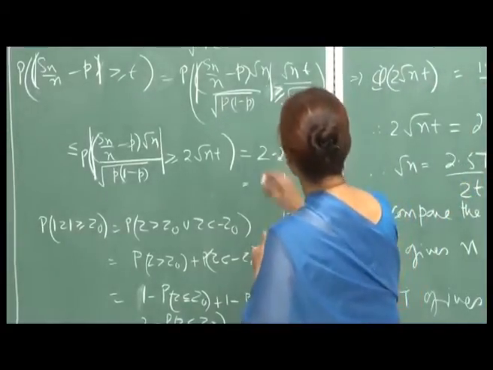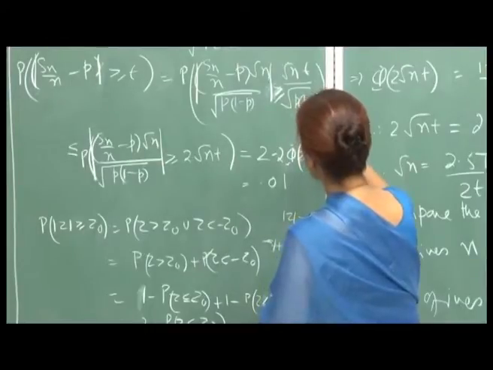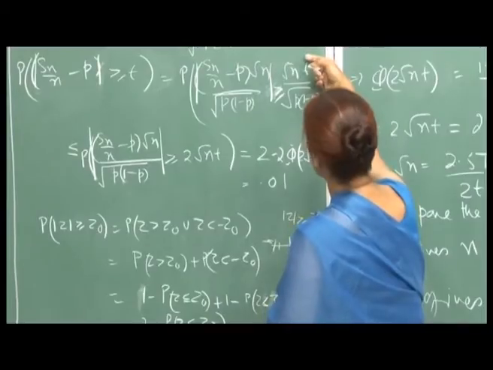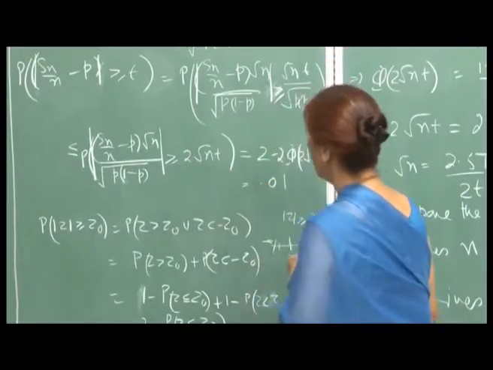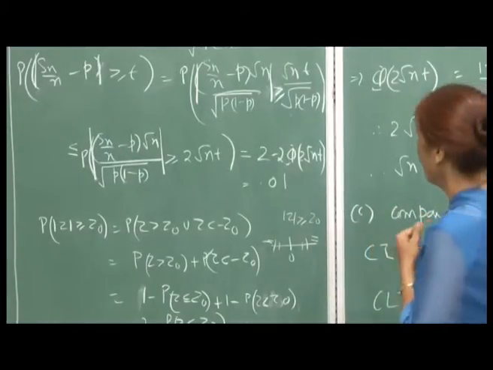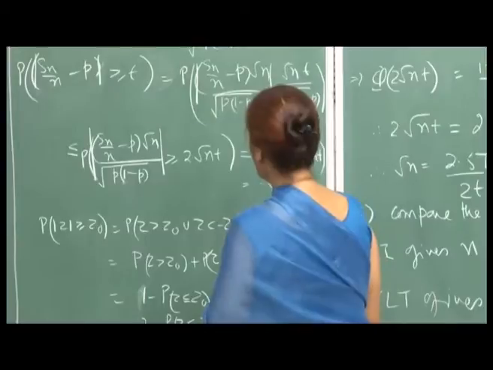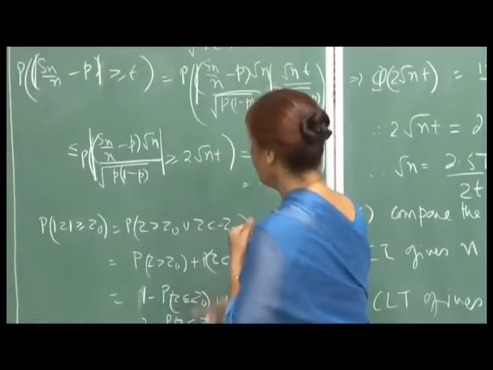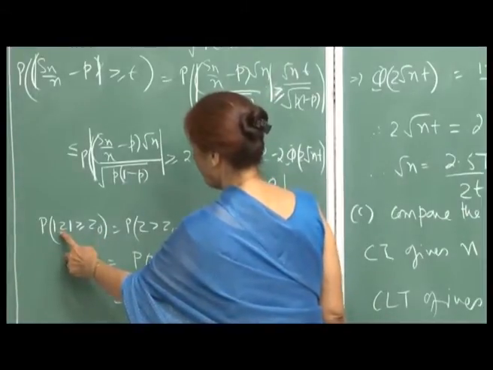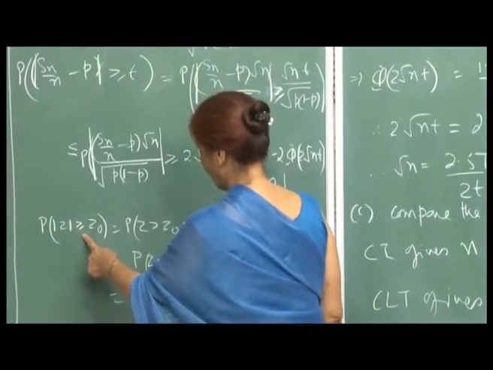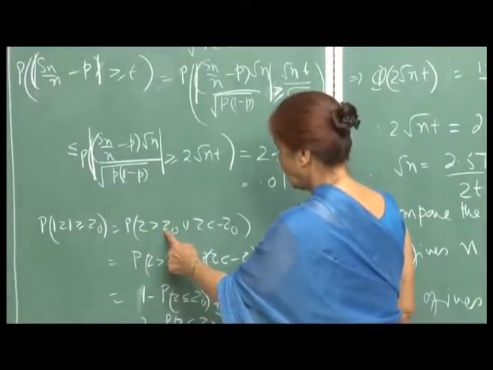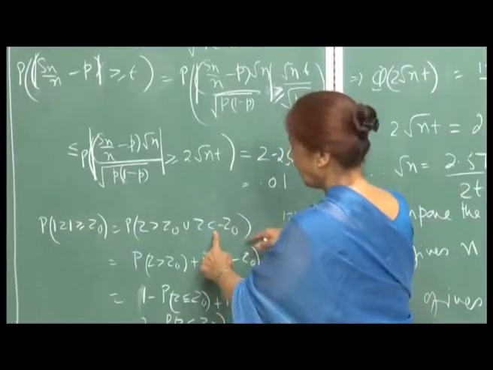Now, let us see. So, this greater than or equal to, so therefore, I am substituting 1 by 4 for p into 1 minus p, which gives me half, and so that makes it 2 root n t, right. So, it is just the same argument, you draw the figure and you can verify for yourself. So, now, you see this is greater than or equal to 2 root n t. So, let me just show you the details here. That means, we are asking for probability mod z greater than or equal to z naught, right, which is the same as probability z greater than z naught union z less than minus z naught, right.